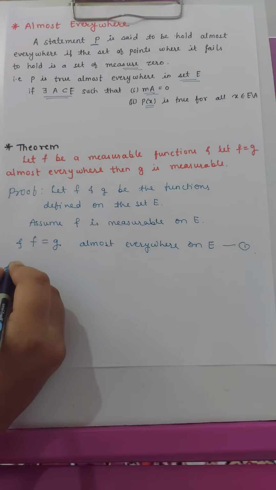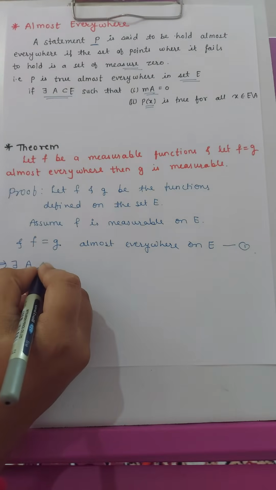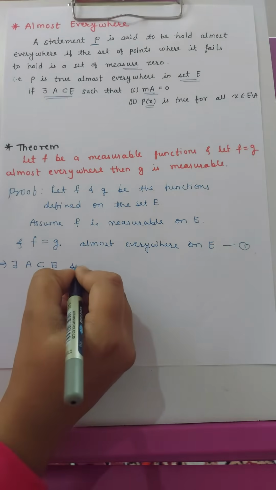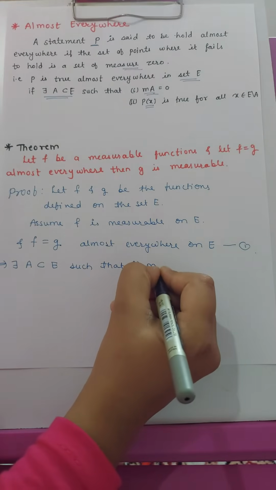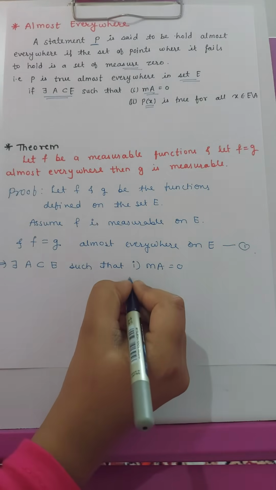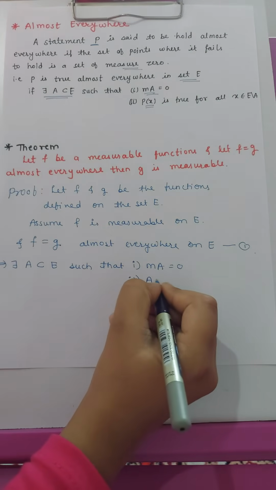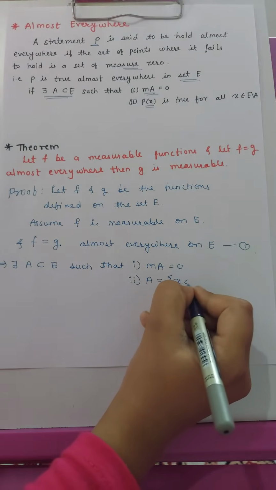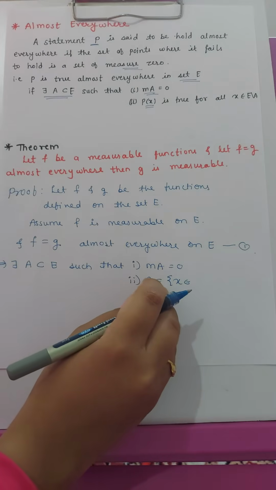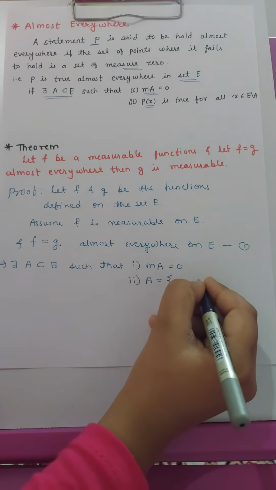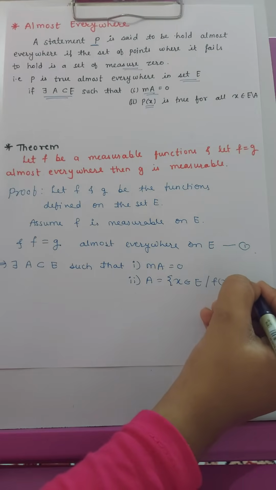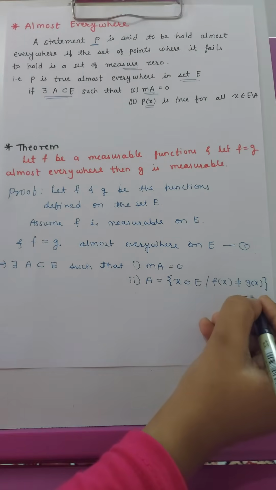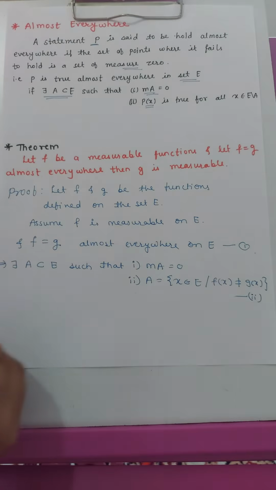Now by the definition of almost everywhere, there exists a set A which is a subset of E such that first, the measure of this set is 0, and second, this set is the collection of points x which belongs to E where f of x is not equal to g of x. Let it be number 2.